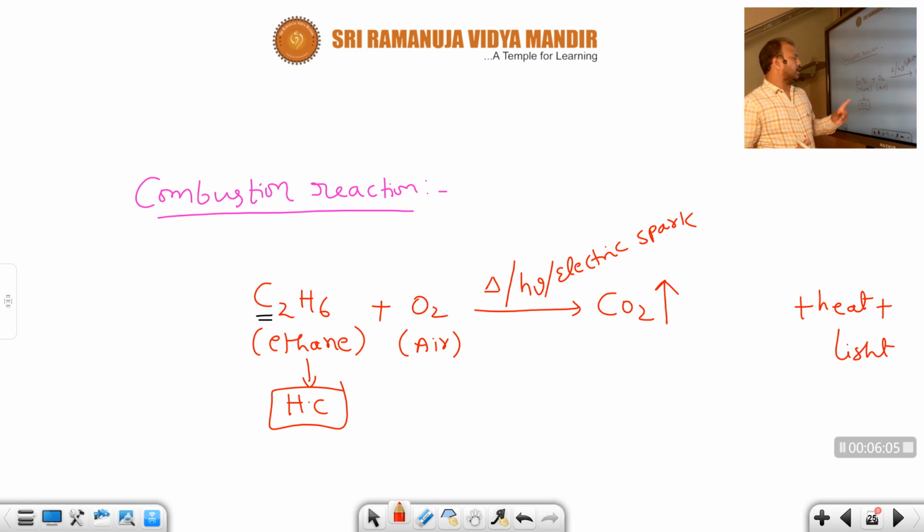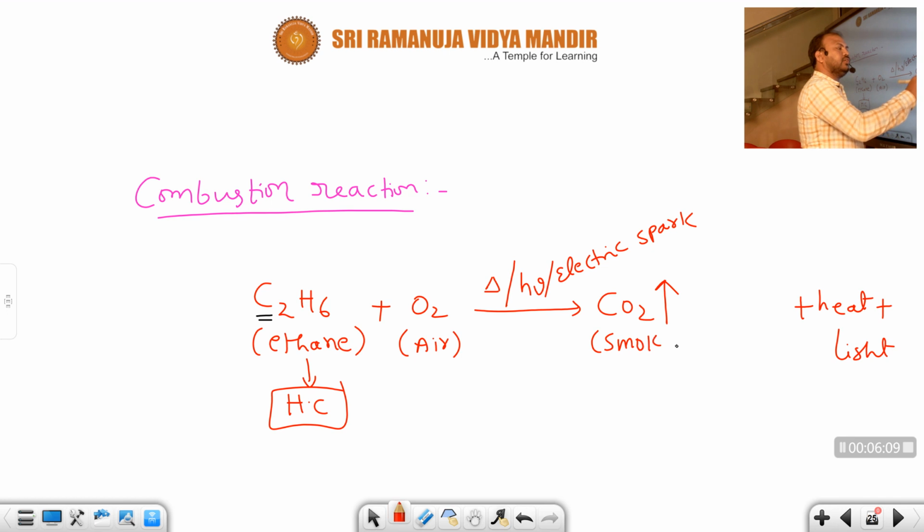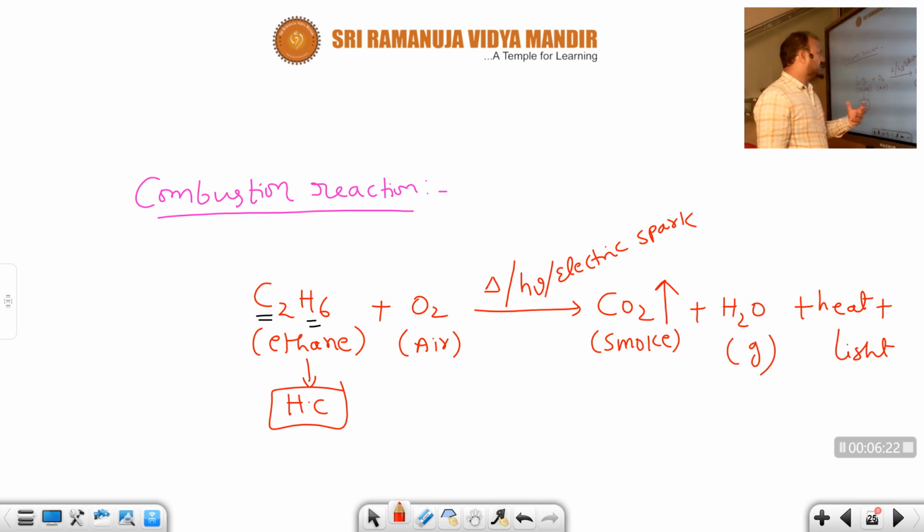Okay, here what will happen? Carbon forms its corresponding oxide, CO2. CO2 means, you know that whenever firing takes place, smoke is released. And another one will be there. What will be there here? Hydrogen. Hydrogen forms its corresponding oxide. What is it? H2O, water vapor. This entire reaction is said to be a combustion reaction.